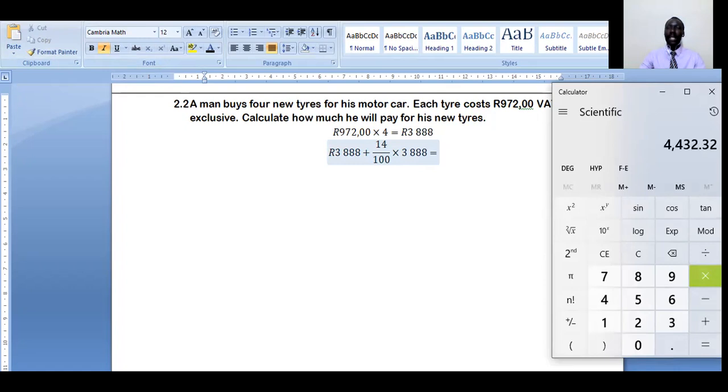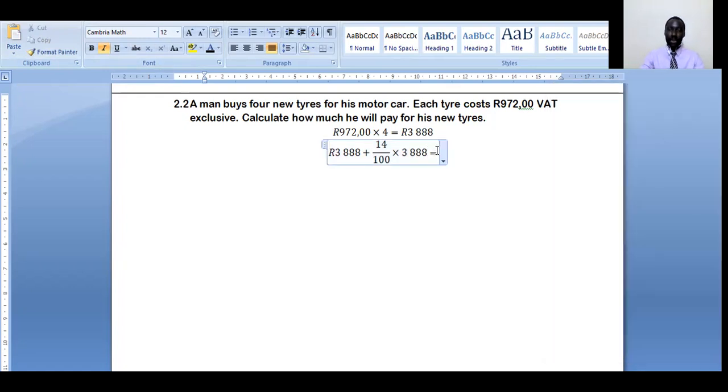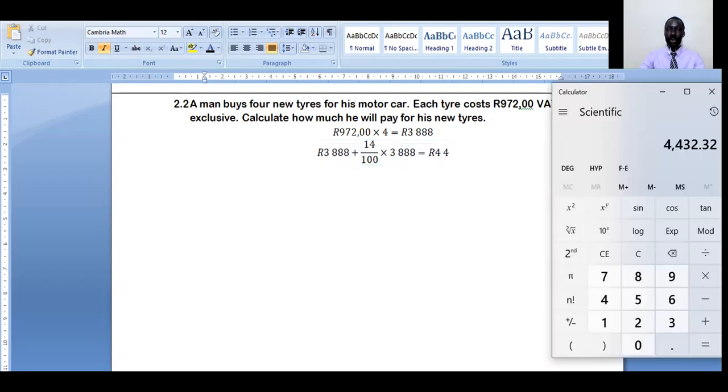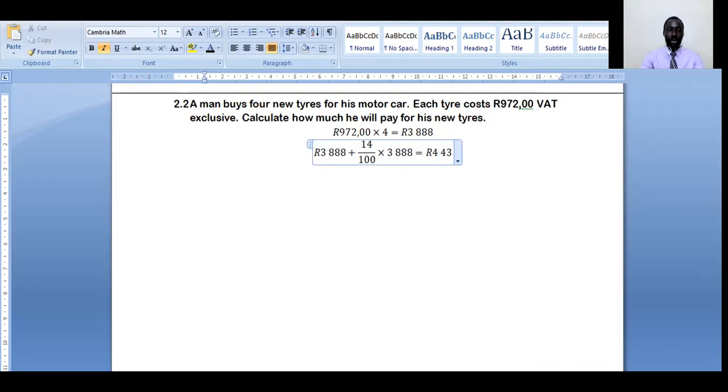This gives us 4,400 and what? 4,432.32. Yes. So VAT inclusive is the second price here.